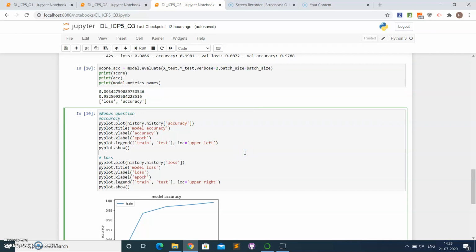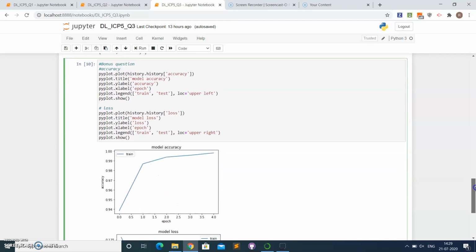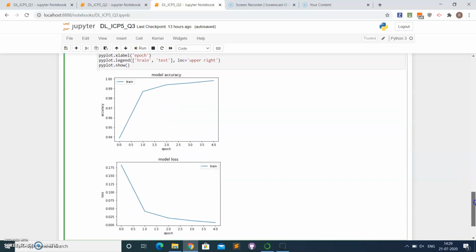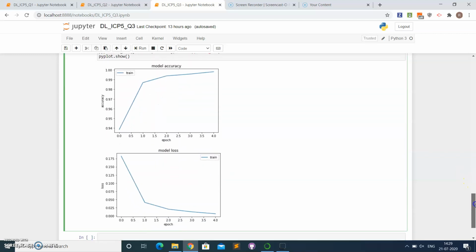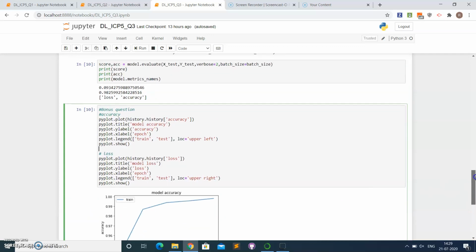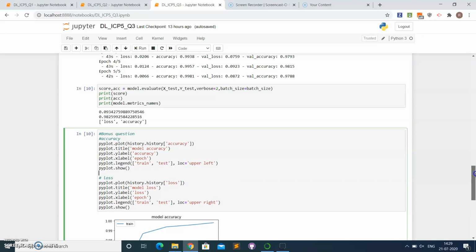And for the bonus question, what we are doing is plotting the history object with both the loss and accuracy parameters, with accuracy and loss taken over the y-axis and epochs taken over the x-axis, and the plots are as follows. This is the plot for accuracy and this is the plot for the model loss, and what we have identified from this is that this model has a higher accuracy percentage when compared to loss.